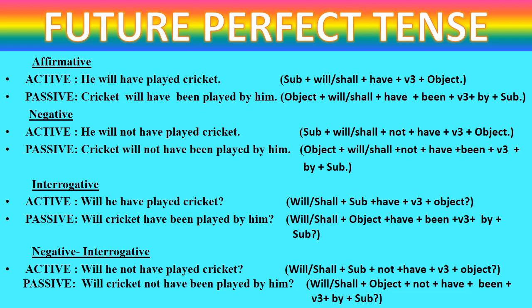Now let us see the examples. He will have played cricket. It will be changed into cricket will have been played by him. Negative, he will not have played cricket. Passive, cricket will not have been played by him. Interrogative, will he have played cricket? Question mark. Passive is will cricket have been played by him? Question mark. Negative interrogative, will he not have played cricket? Question mark. So this changes into will cricket not have been played by him, question mark.